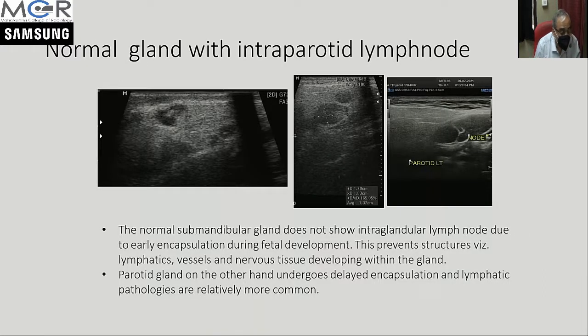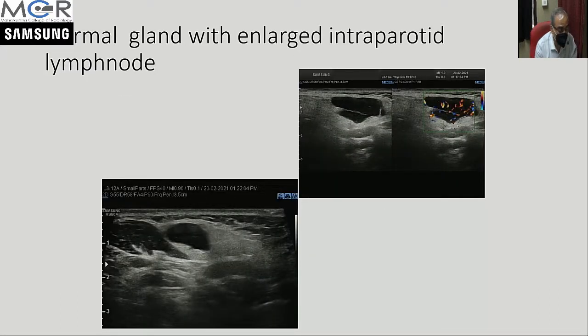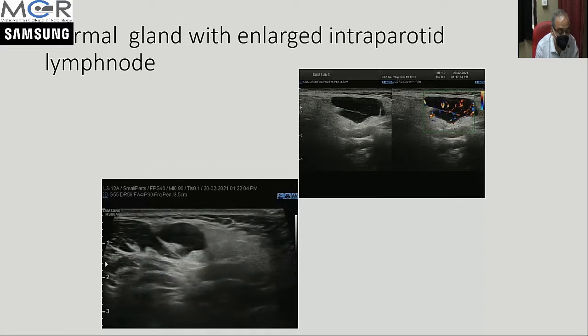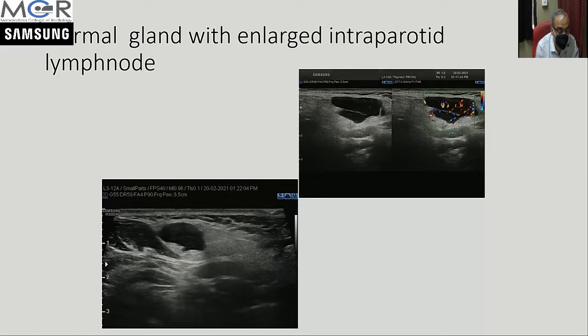So normal glands with intraparotid lymph nodes. Sir has explained in the morning that the parotid gland shows normal lymph nodes. They can be enlarged also, but the submandibular gland will not show intraglandular lymph nodes due to the embryological explanation. So this is an example of a parotid gland where the intraparotid lymph node is grossly enlarged and shows increased vascularity.